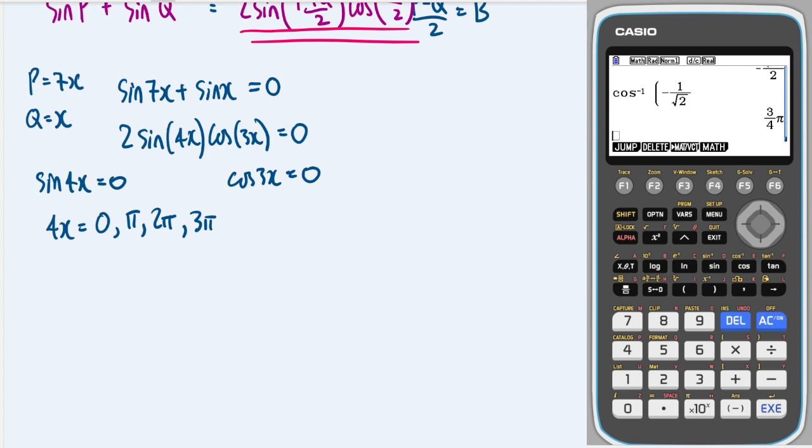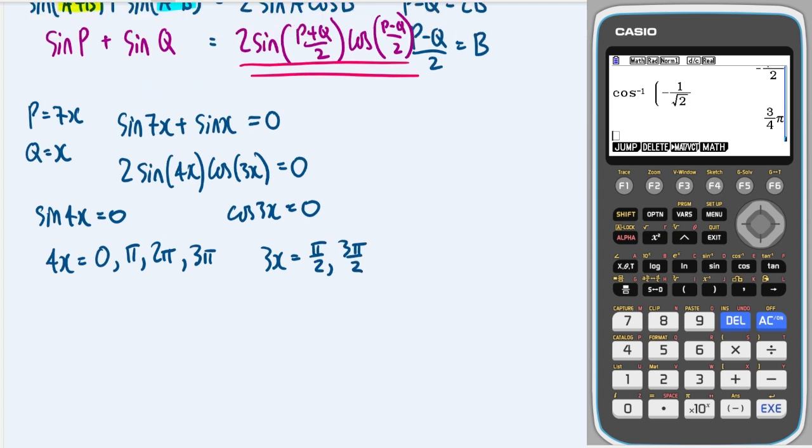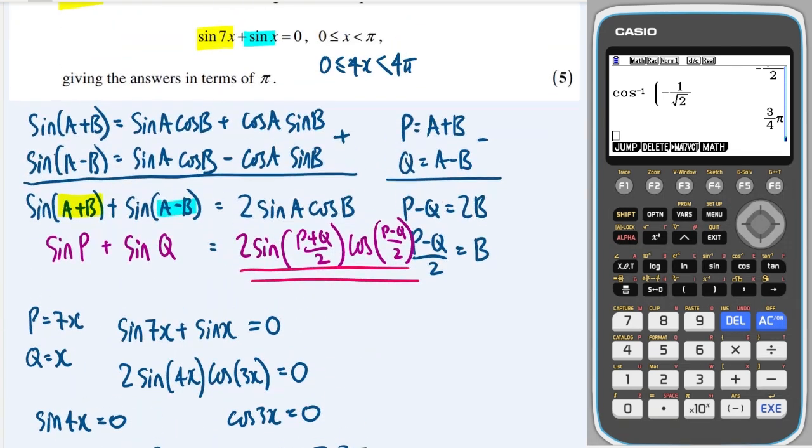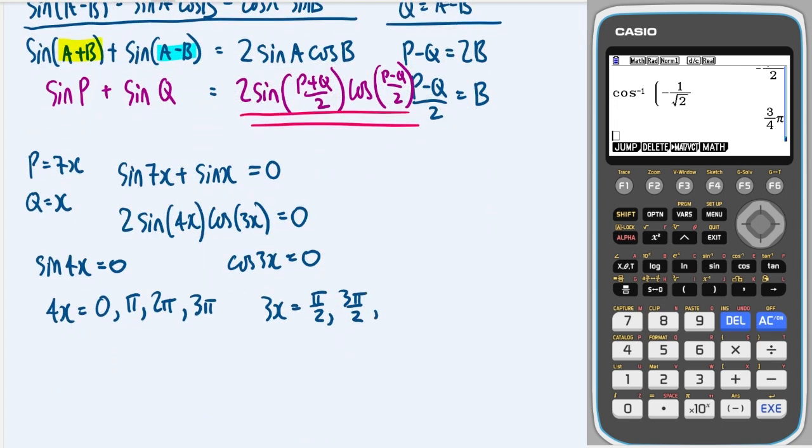And then for cos 3x, when does cos equal 0? Well, that would be pi over 2, and then 3 pi over 2. And how far do we have to go? Well, if the input is 3x, then I'll need to go to 3 pi. The next one along is 5 pi over 2. And then after that, we're going to get 7 pi over 2, which is too far.